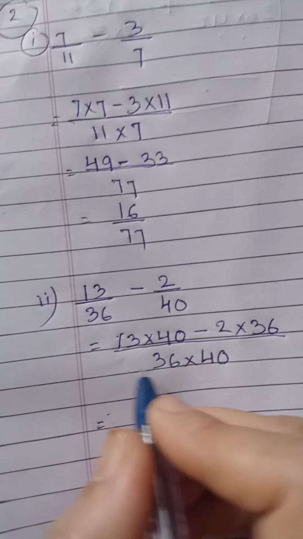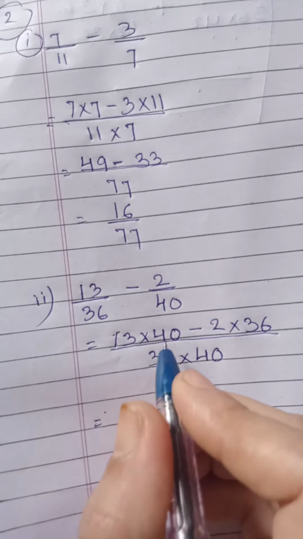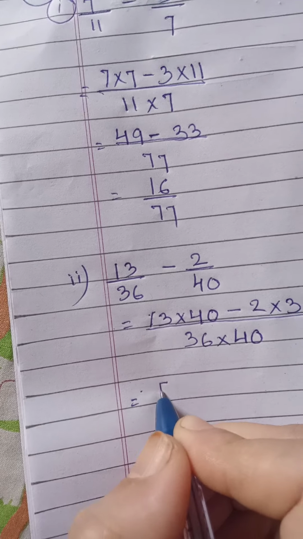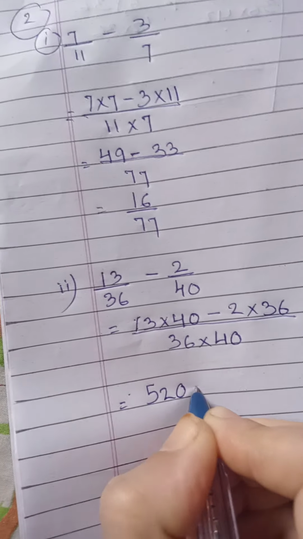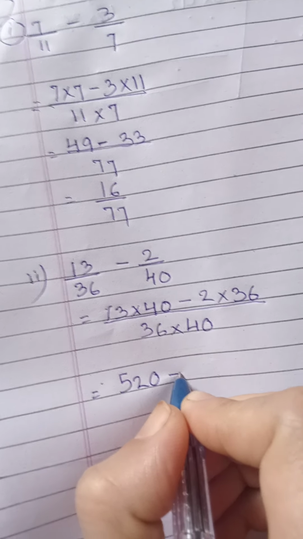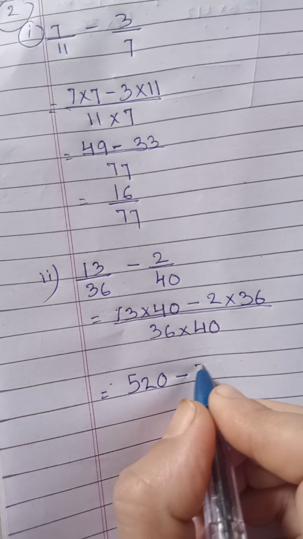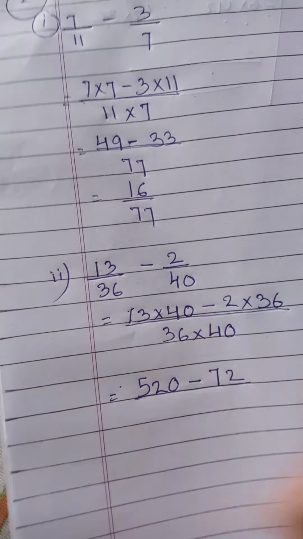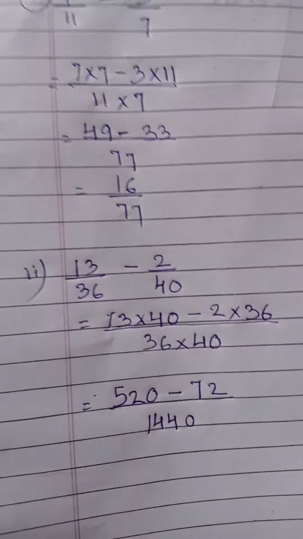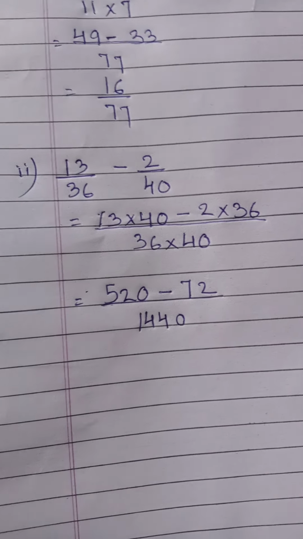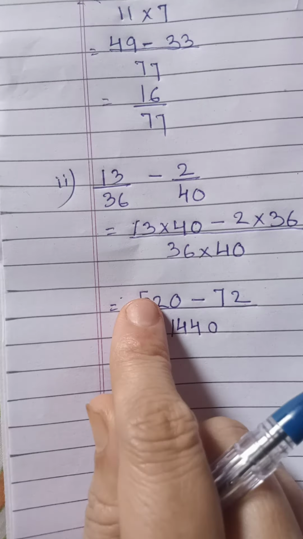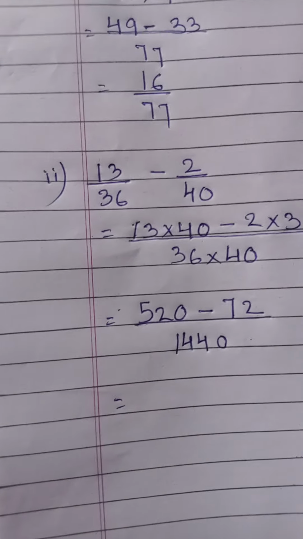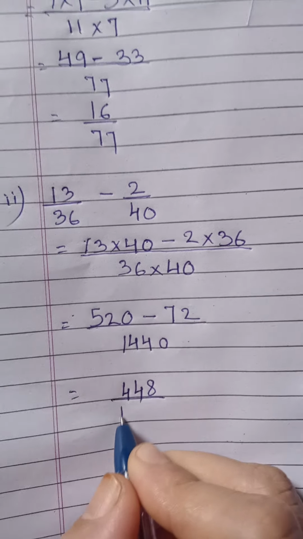Then 13 multiplied by 40, we will get 520. Minus 36 twos are 72. Upon 36 multiplied by 40, 1440. Now 520 minus 72. Subtract it. 448. Then 1440.